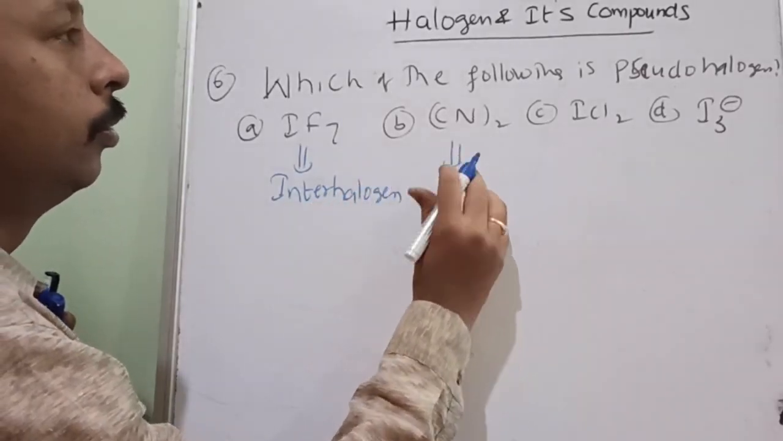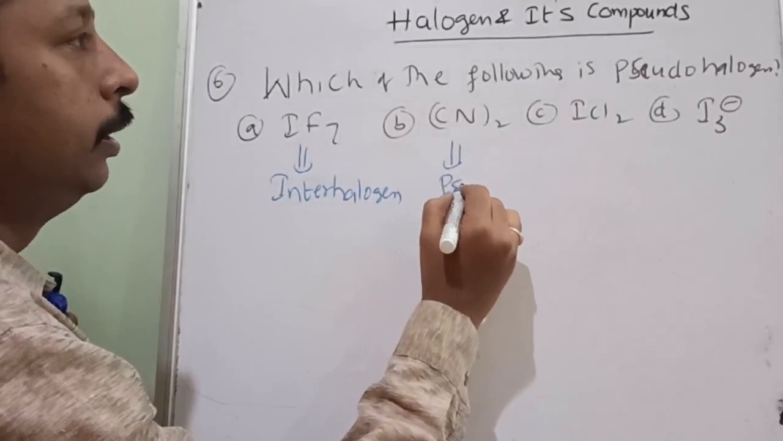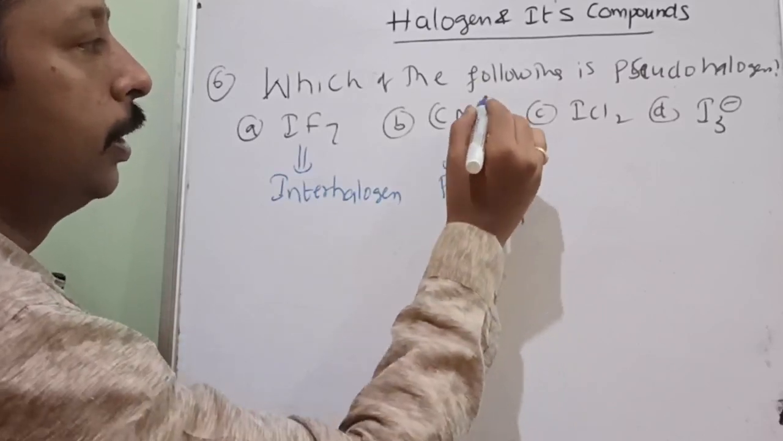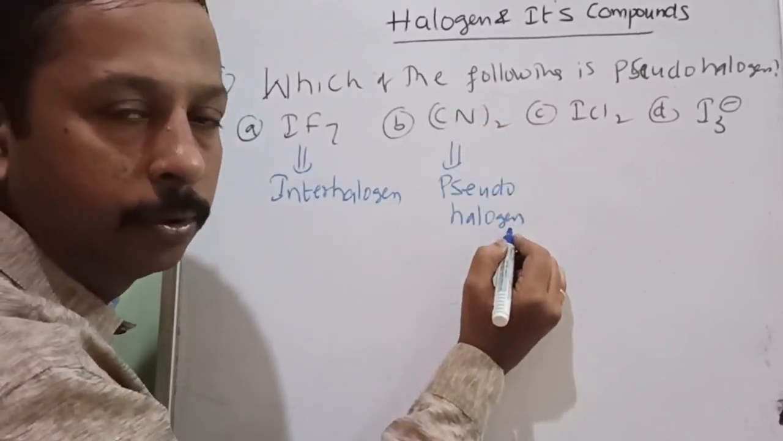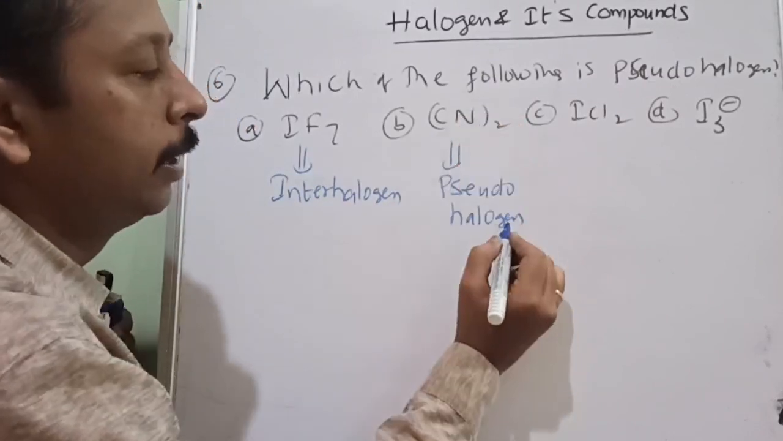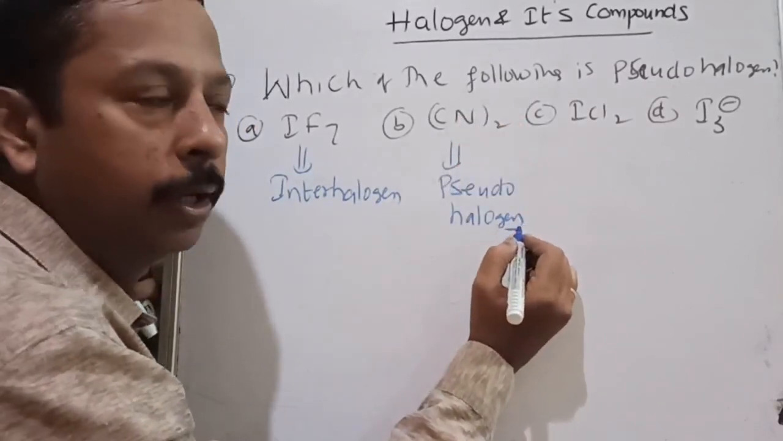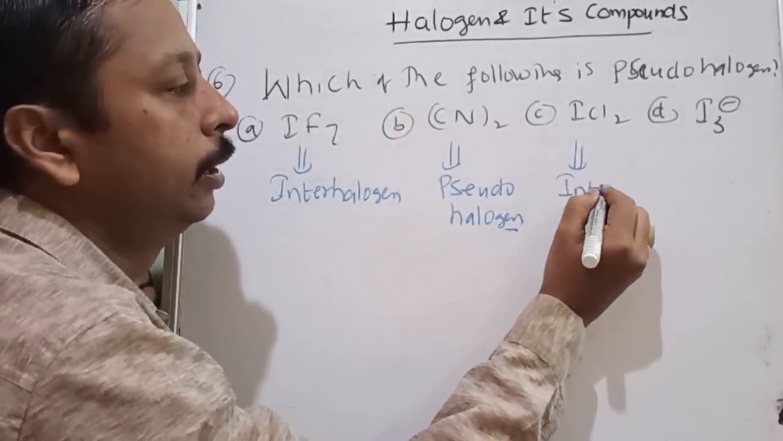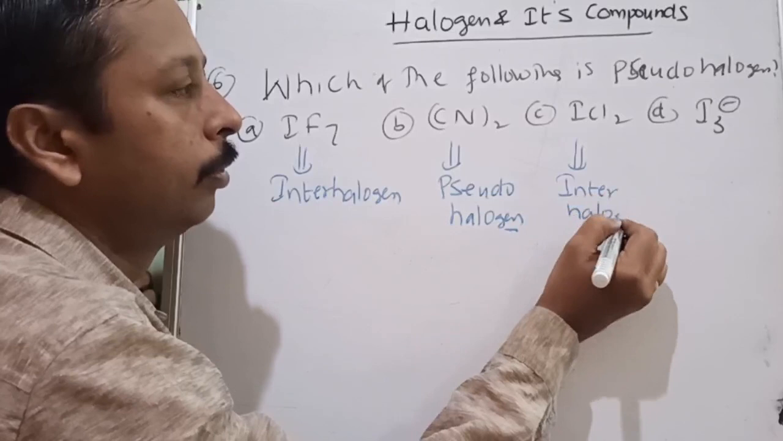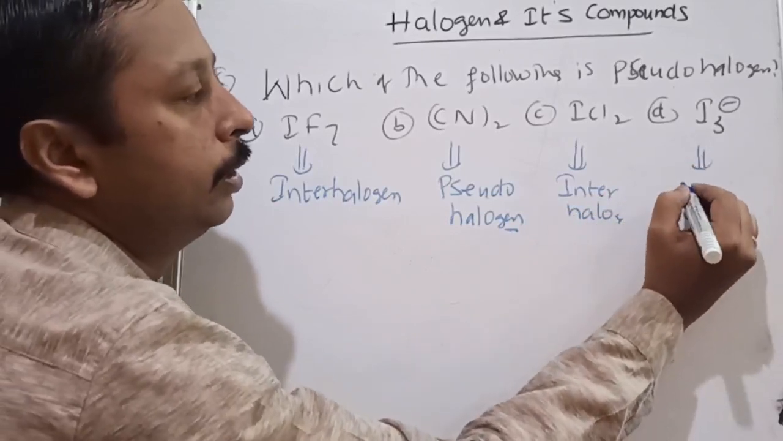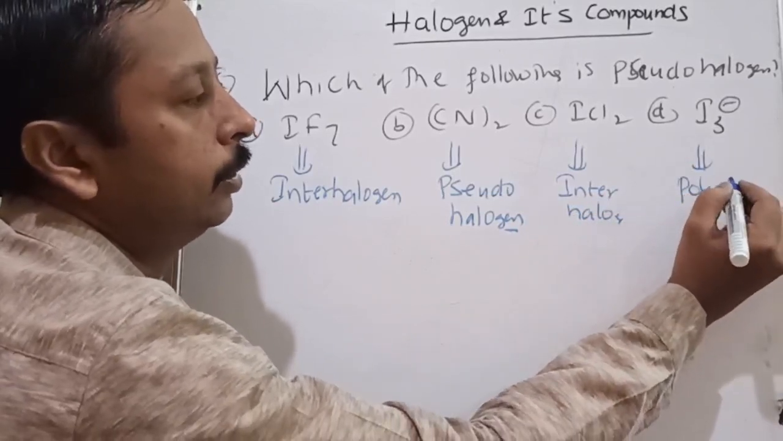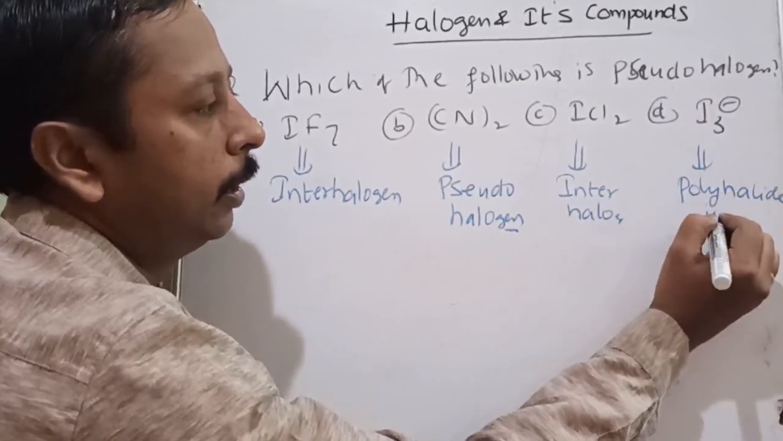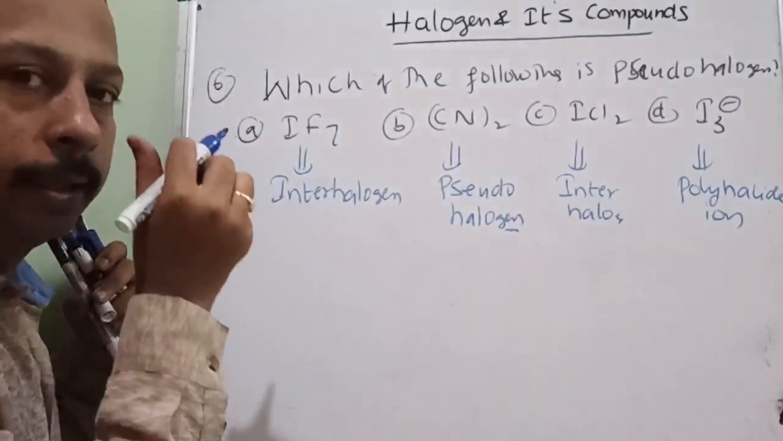This is pseudo halogen. If suppose a negative charge is there, then it will be pseudo halide. If there is a negative charge, then you will write pseudo halide. And here it is an interhalogen compound. Again it is an interhalogen compound. Now here more than 2 iodine is there, and that also negative, so it is a polyhalide ion. So all varieties are in one place.